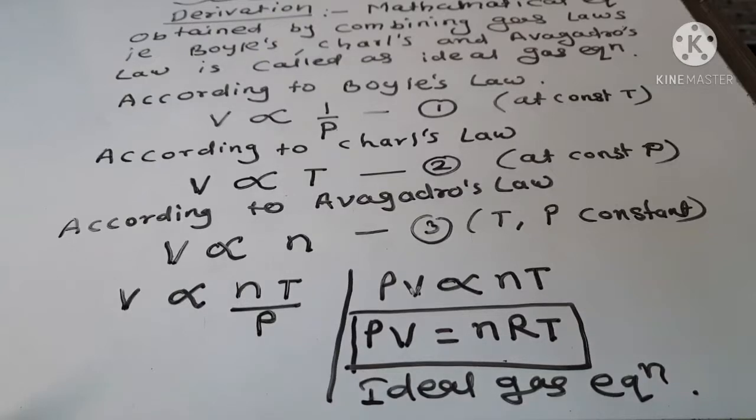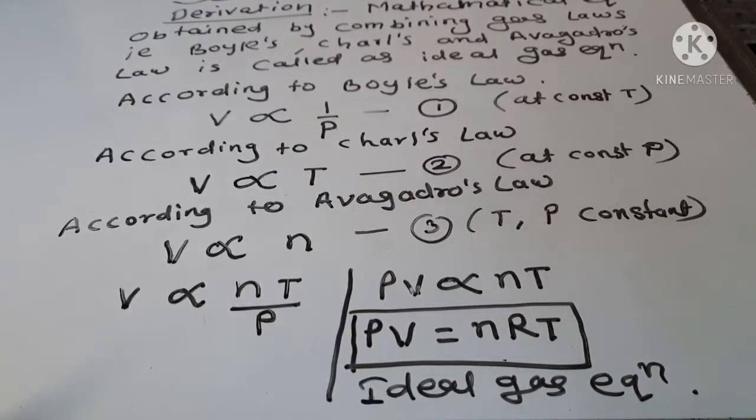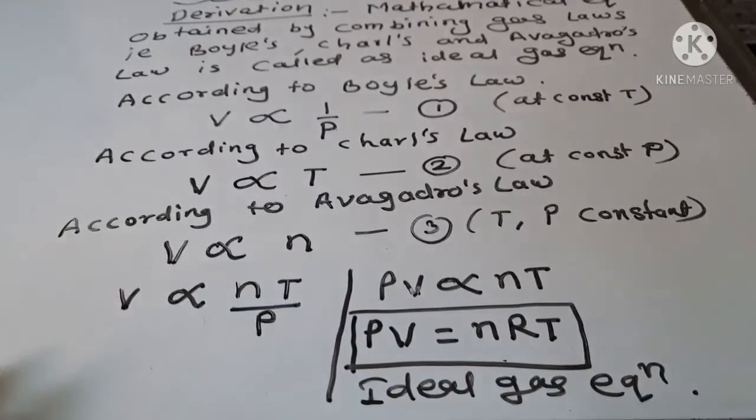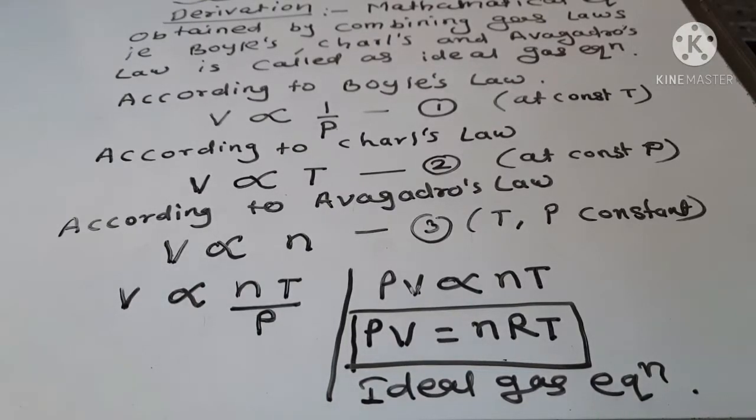I will teach you how to calculate the gas constant values, that is R values, in different units. Let me revise this again. The mathematical equation obtained by combining three gas laws, Boyle's, Charles' and Avogadro's, is known as the ideal gas equation.